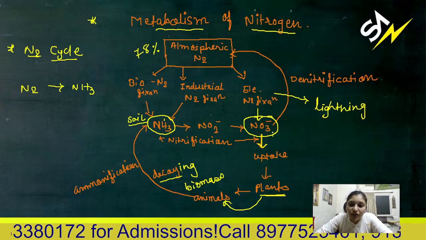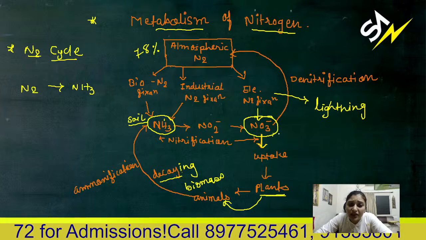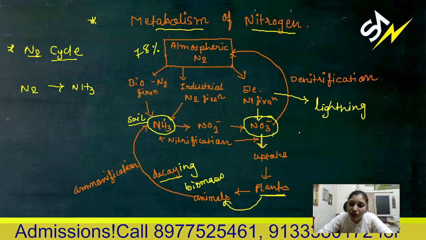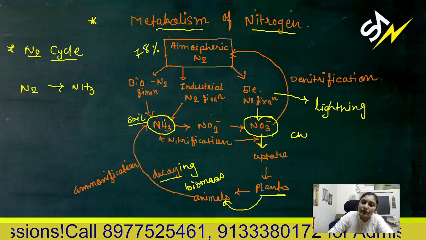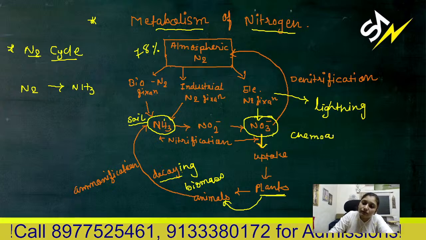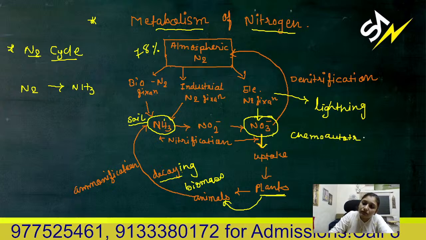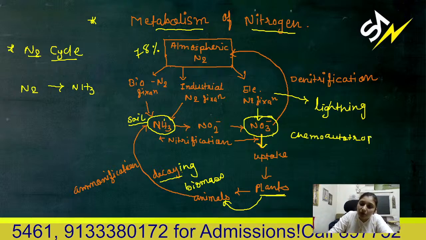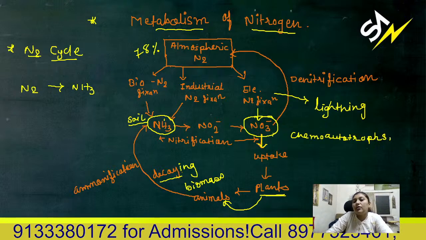Ammonia is converted to nitrate by nitrification, carried out by certain types of chemosynthetic autotrophs.